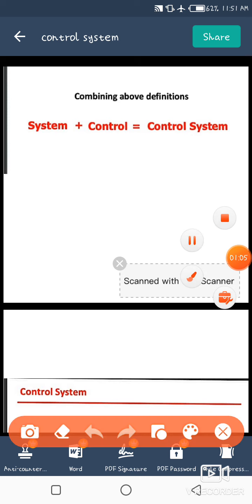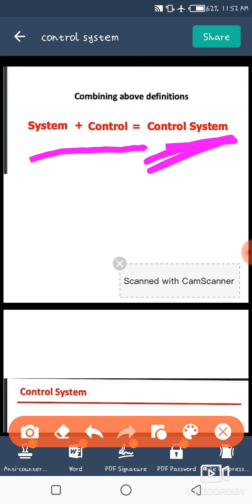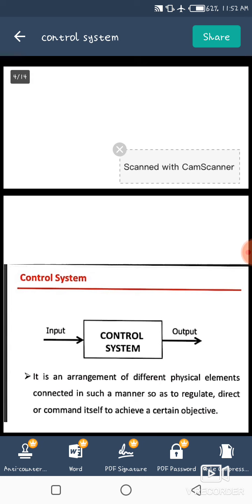Now, what is a control system? The main point of our topic. A control system is a combination of system and control. Generally, when a system and control combine to obtain the desired output, it is known as a control system.